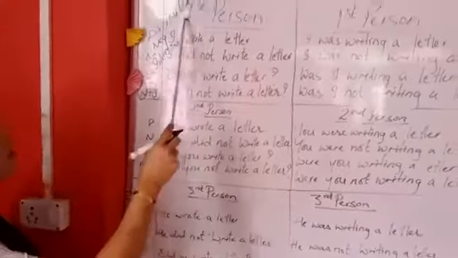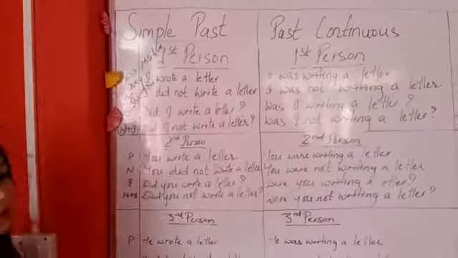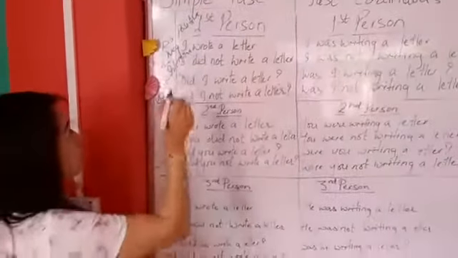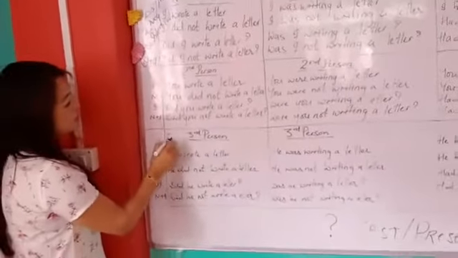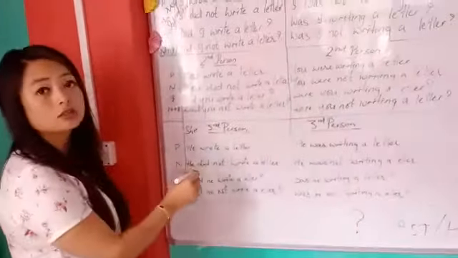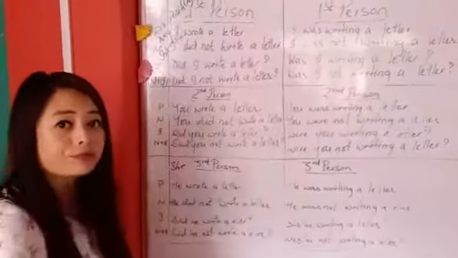Positive, simple past, first person. Here again you will be confused. First person is I, second person is you, and third person is he or she. Just keep in mind that second person is you.